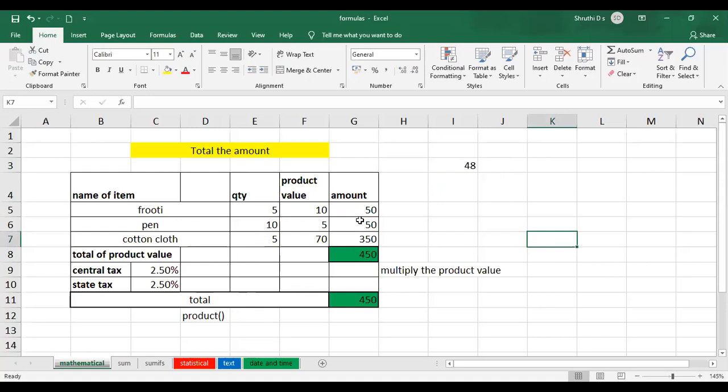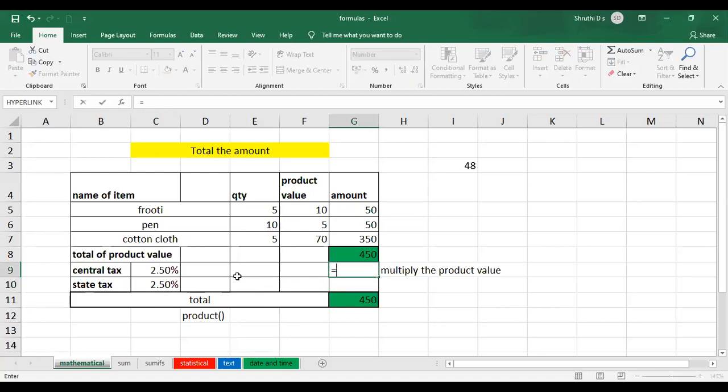Now here I have a table of that particular receipt. I have purchased some items here, the quantity, product value, and the final amount. I have got it as 450. Now for this, I need to add the tax. So I'm going to multiply this tax amount with the total amount to get the total amount of this central tax. Same thing, state tax I need to give here, right?